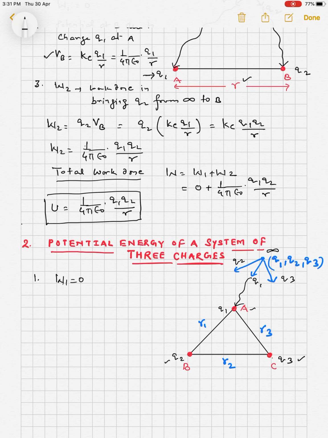Now when charge q1 is at A, there will be a potential at point B and point C due to this q1.